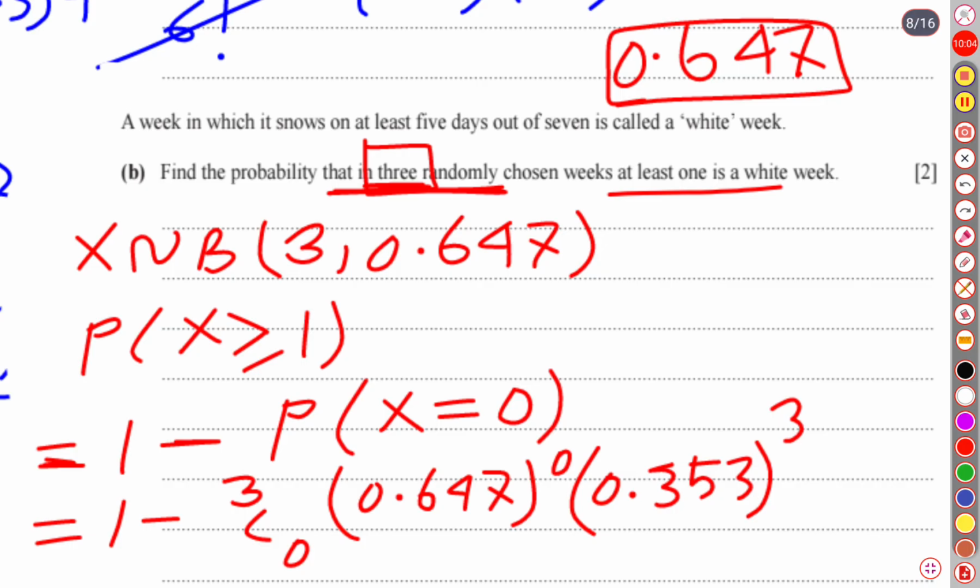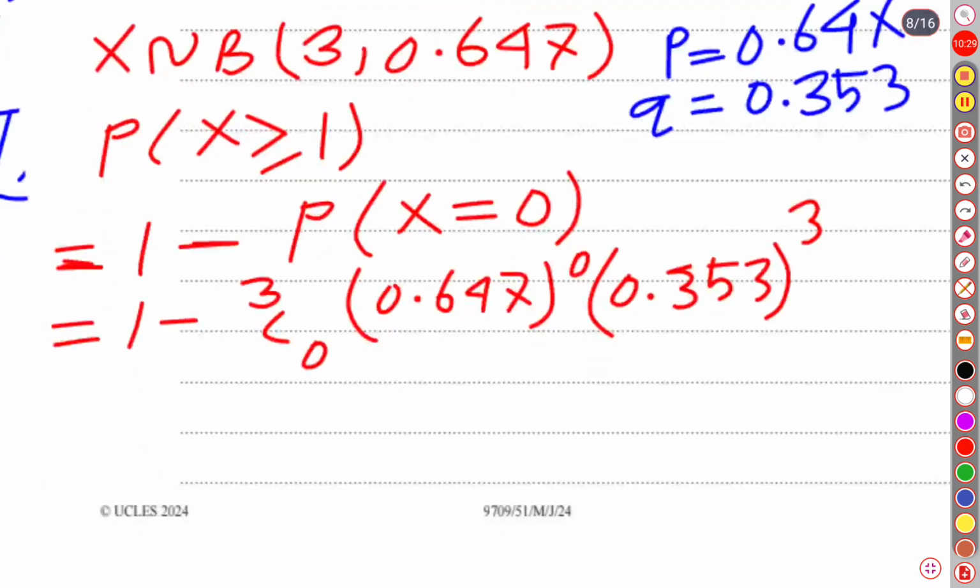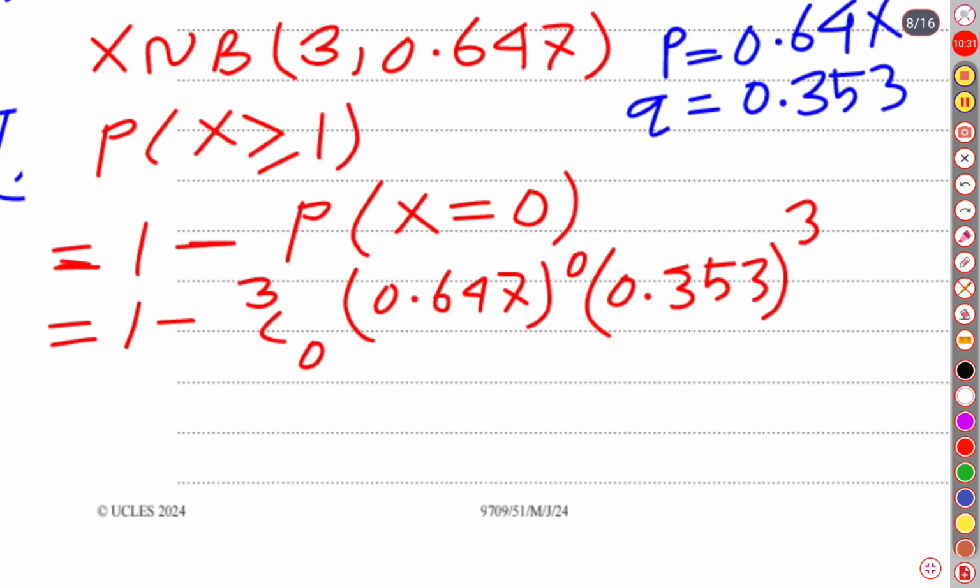Look at this. Our P is equal to 0.647, which we extracted from the previous solution. So Q must be 1 minus P. If we subtract 0.647 from 1, it is going to be 0.353. Let me write just below this. Yes, there is sufficient space.